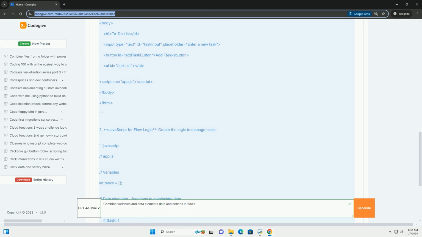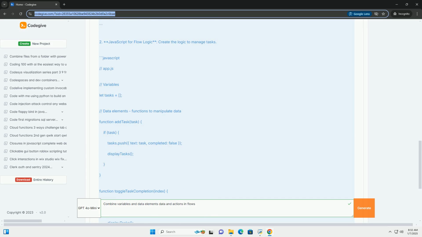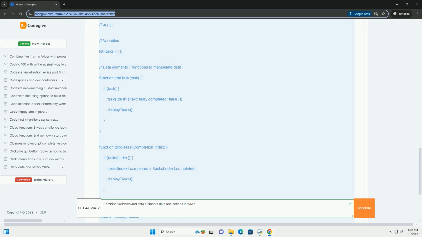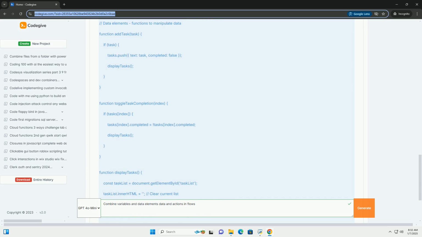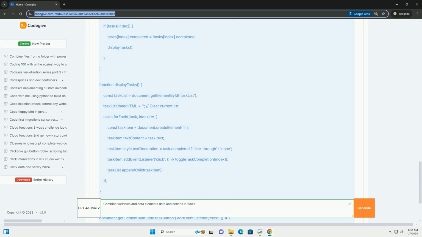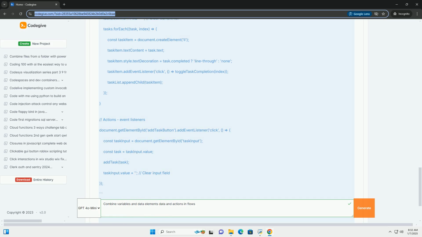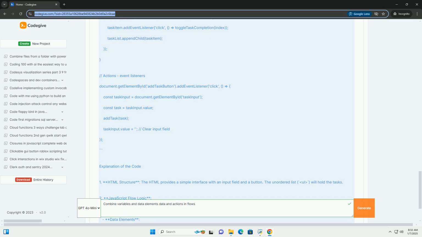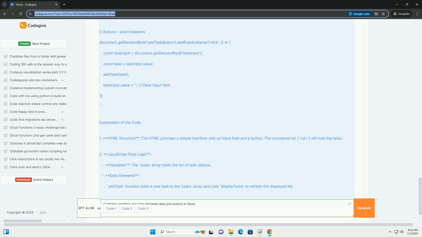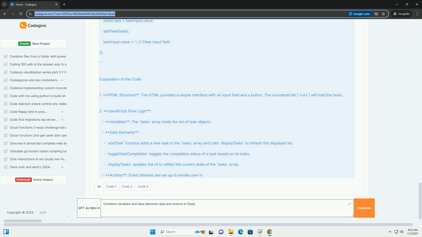Overview of concepts. 1. Variables: containers for storing data values. In programming, variables can hold different types of data, such as numbers, strings, objects, and arrays. 2. Data elements: specific pieces of information that can be manipulated or processed. In a flow, data elements are typically variables or constants that you use to manage the flow's state.